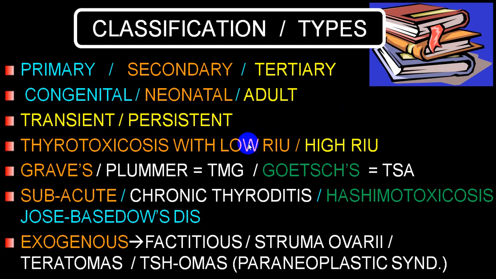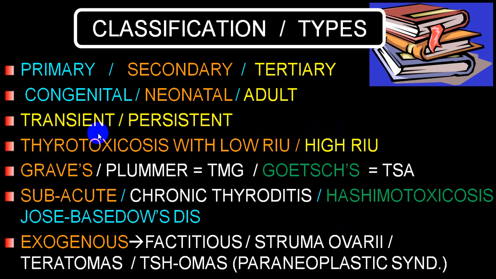Depending upon the radioactive uptake, we call it thyrotoxicosis with low radioactive uptake or with high radioactive uptake. High radioactive uptake means the person has a toxic goiter, an active thyroid gland, and in some conditions there is a low radioactive uptake, where the thyroid gland is not having active secretions.